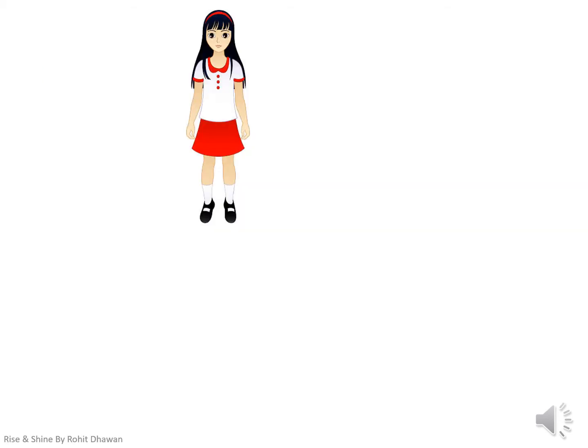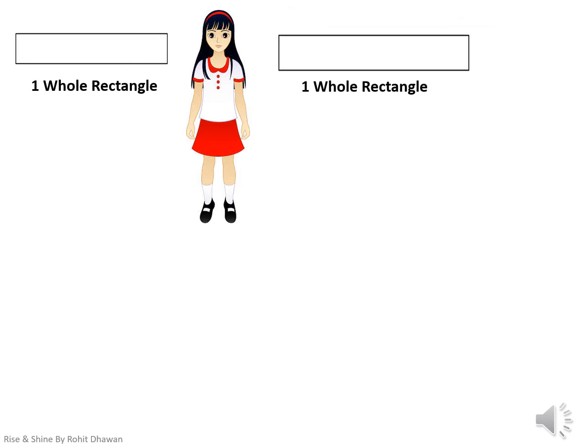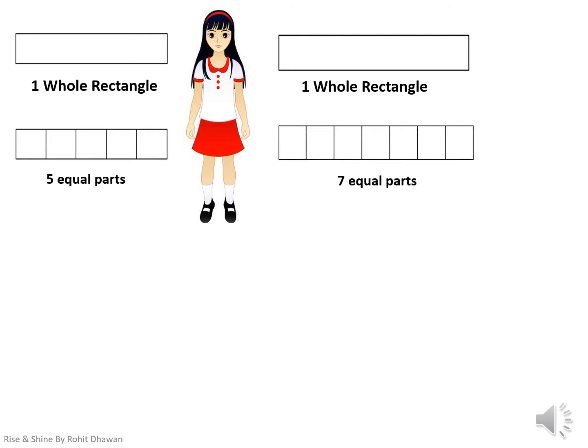She took out a blank sheet of paper and drew two rectangles on it. Her mother had suggested her to divide the rectangles into n equal parts. Students, let me clarify here. N means any reasonable natural number. So she divided the first rectangle into 5 equal parts and the second rectangle into 7 equal parts.